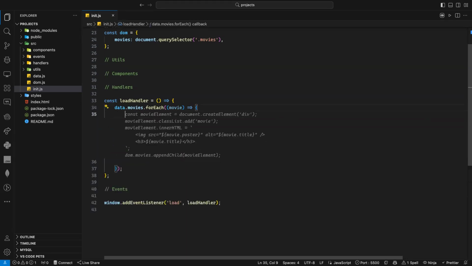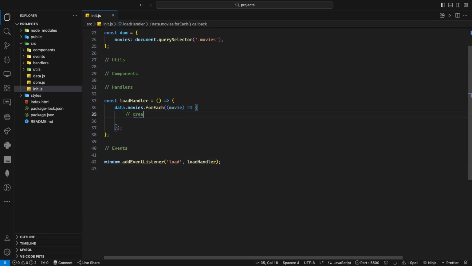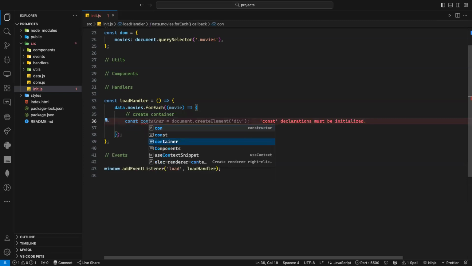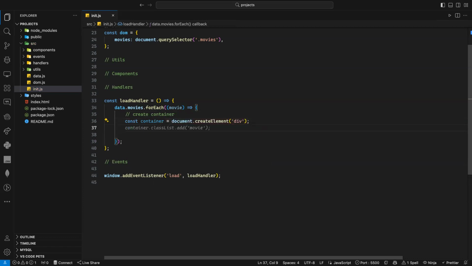Okay, first I will create a div container. For each movie, I will put it inside a separate div for styling. So I need to create a container for each movie. Remember, that's a loop here. So for each movie, I will create a container. I can just name it const container, document.createElement, and I will create a div here. Of course, I can add a class to it, so I can say container.classList.add, and I will add a class called movie. Now each movie will have its own div, with its own class.